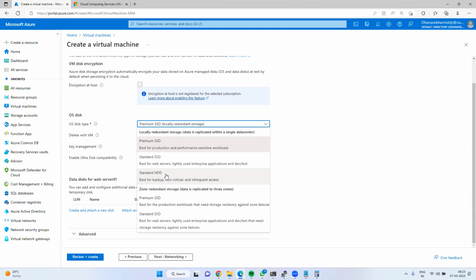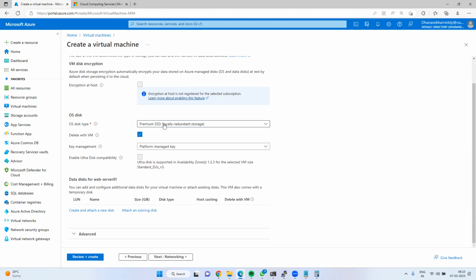Initially, it was disabled. So let it be. We may get that feature later. It will take another 6 months. Now I am using premium Azure.